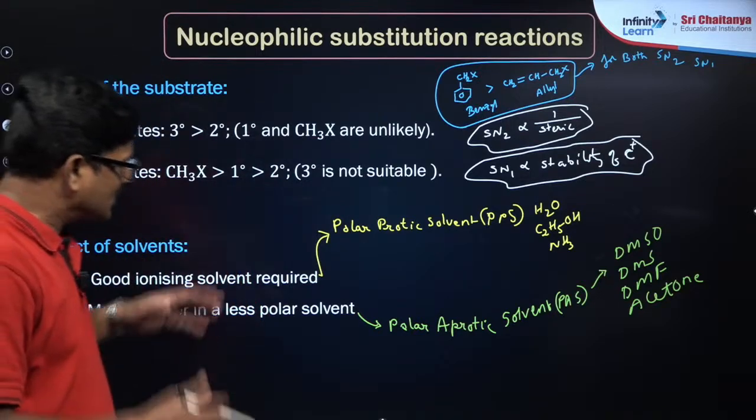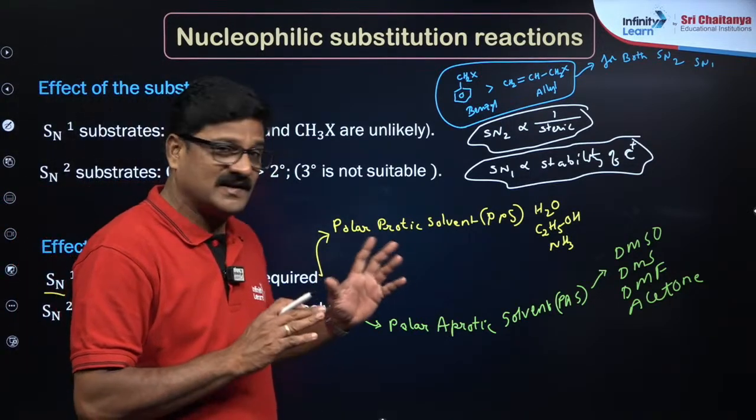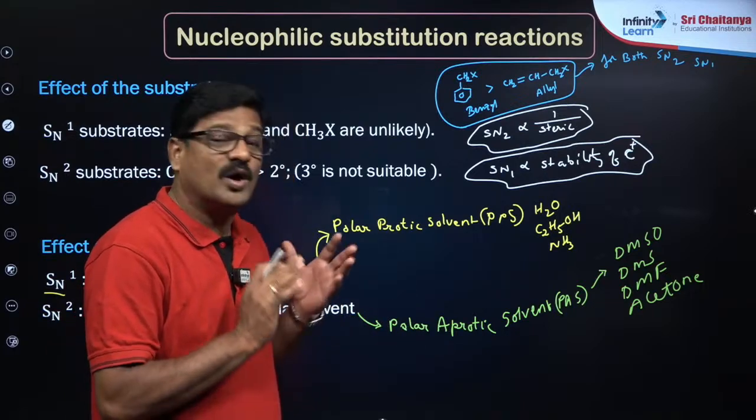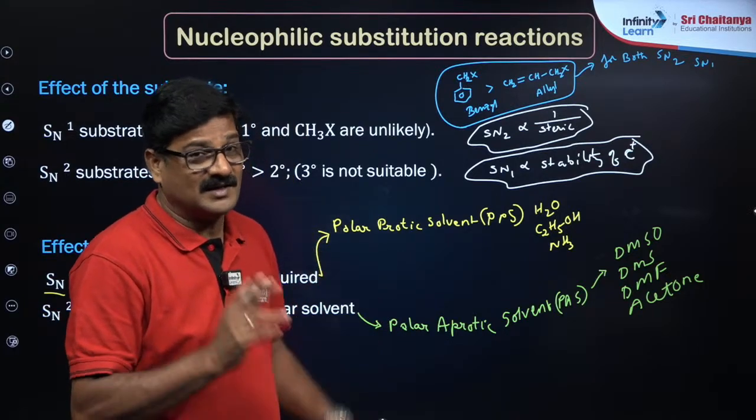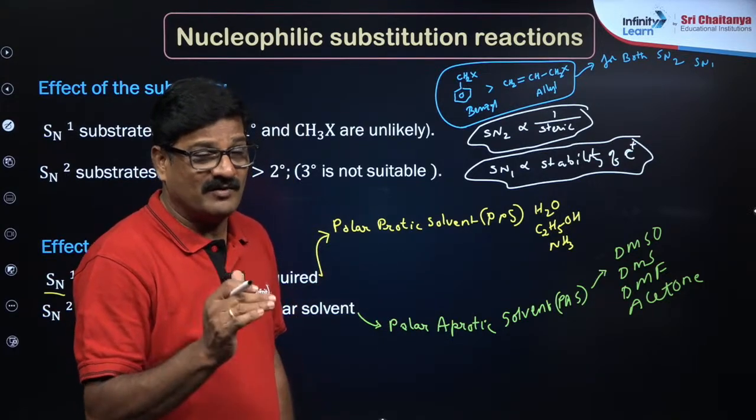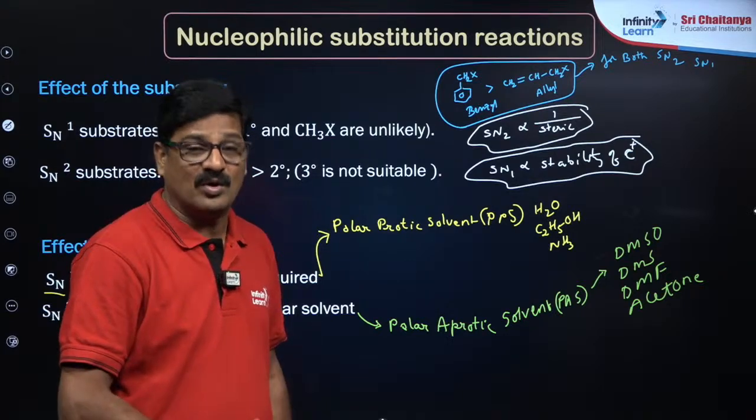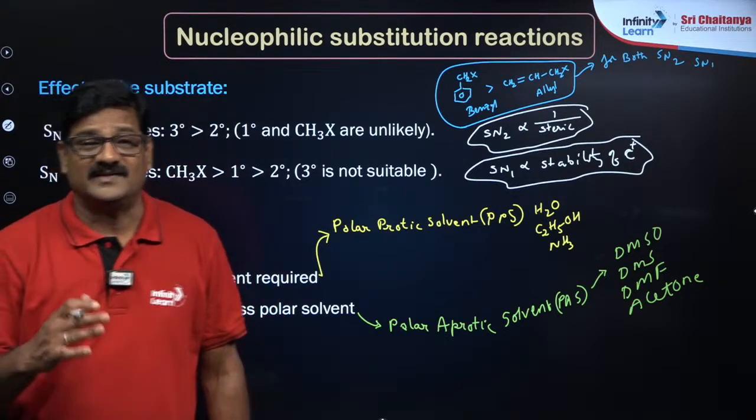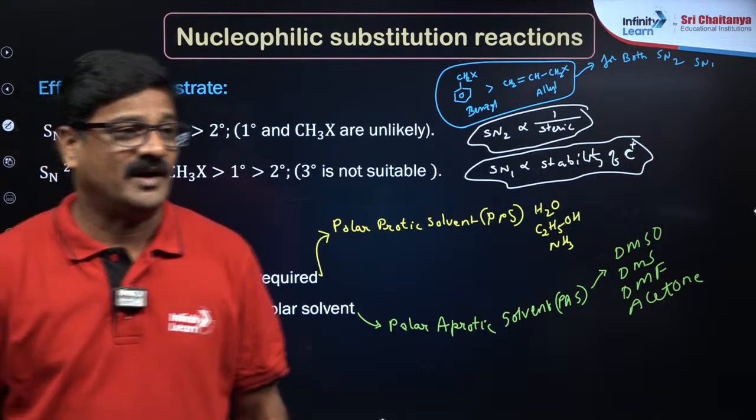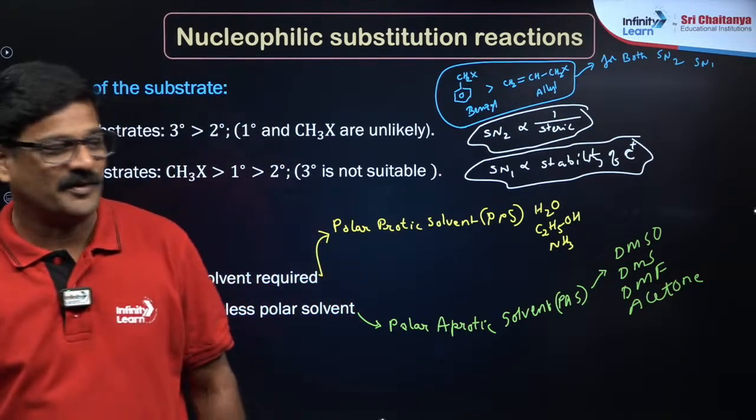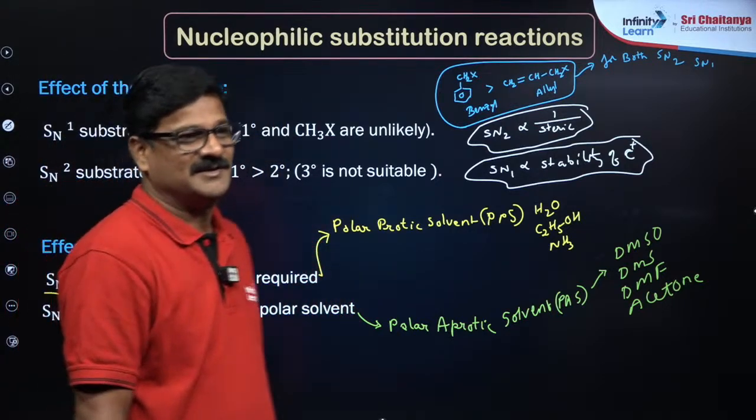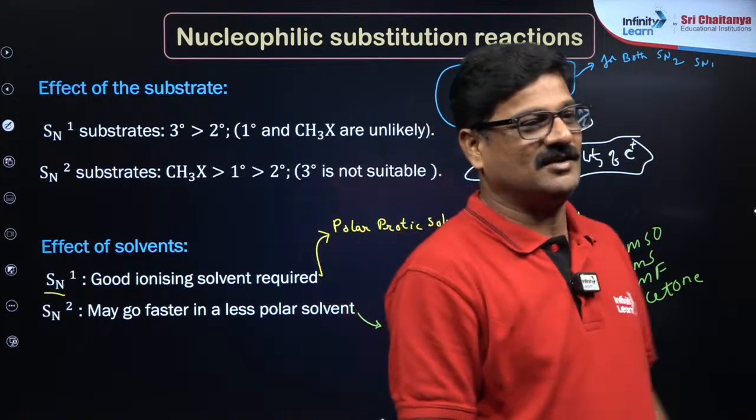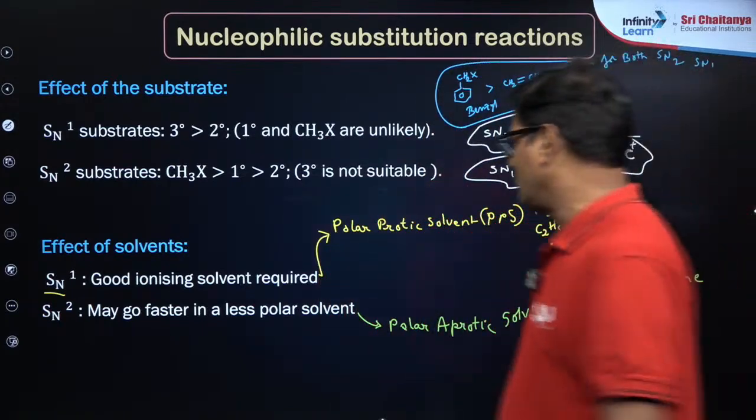So in deciding either SN1 or SN2, you should not decide by looking at the solvent, it is a dangerous point. So the solvent plays the least role in deciding SN1 and SN2, my dear children. Simran, Shahid, hope you are understanding. Yes, Ishita, great.